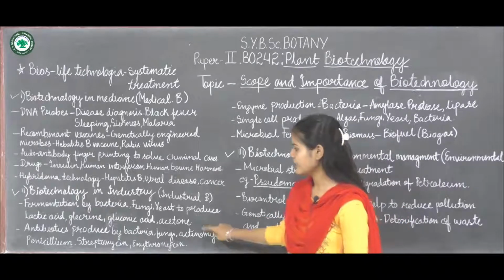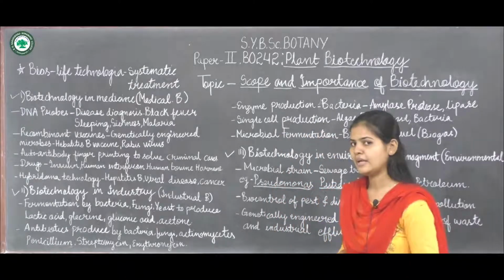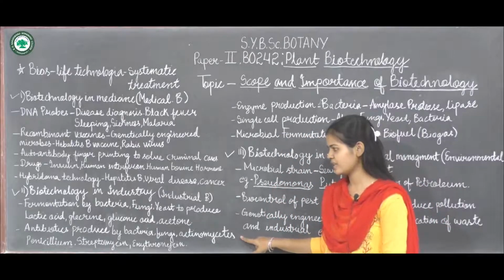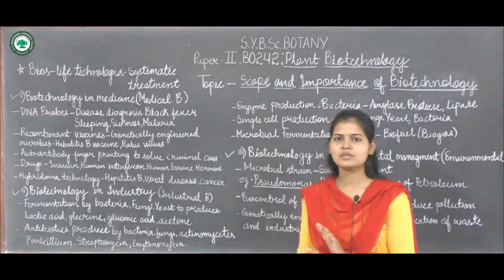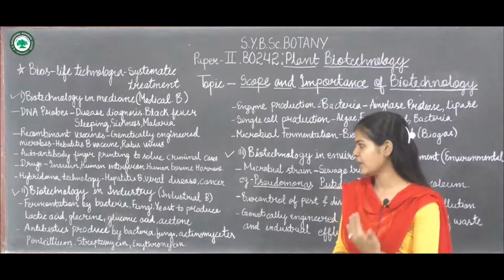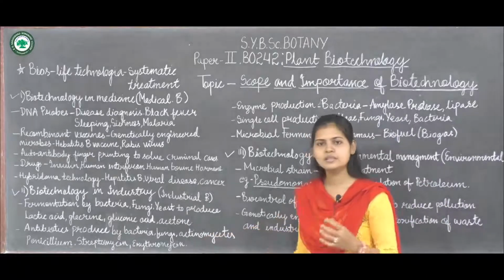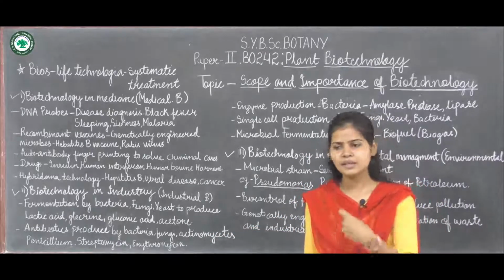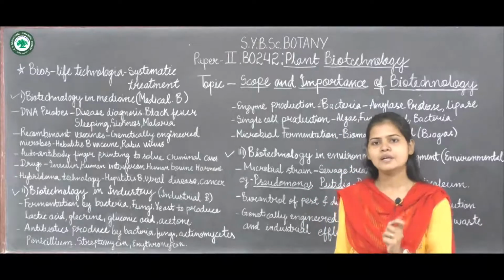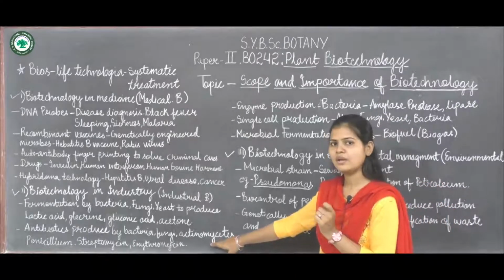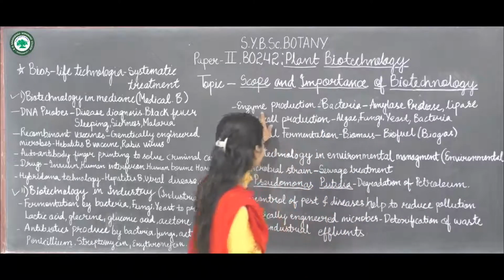Now next is antibiotics. These are also produced by bacteria, fungi and one class of fungi, the actinomycetes. So by using biotechnology and these microbes, antibiotics like penicillin, streptomycin and erythromycin can be produced. These are antibiotics produced by using biotechnology, in which microorganisms are also utilized.